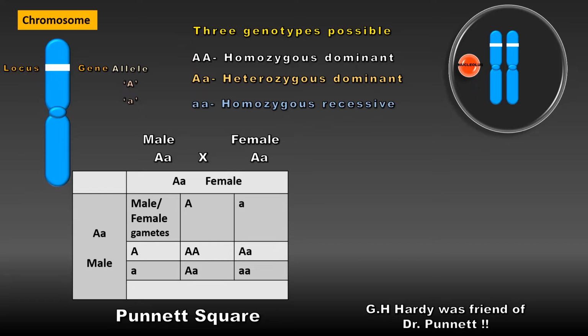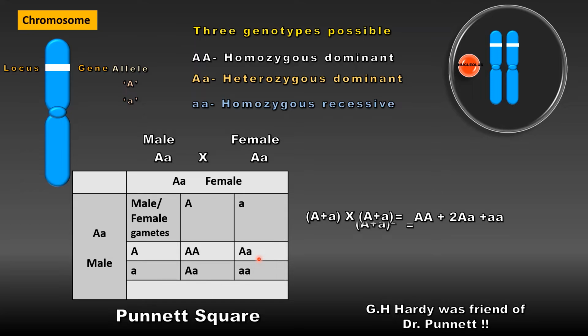Now we write the gametes of the male on the vertical axis, whereas the gametes of the female on the horizontal axis. So this cross will result in the equation which is given as (A plus a) multiplied by (A plus a) equal to AA plus 2Aa plus aa.